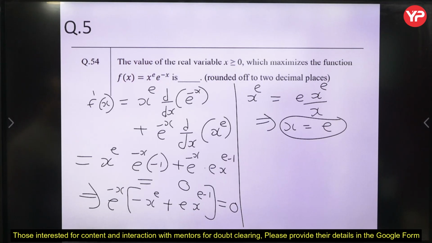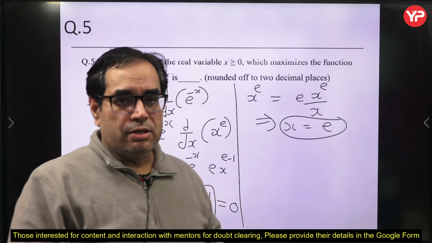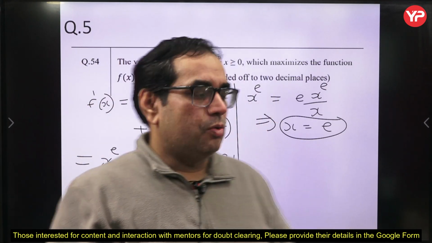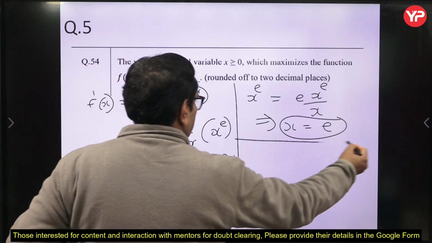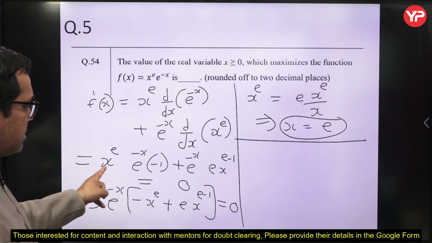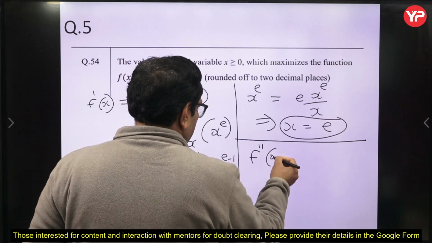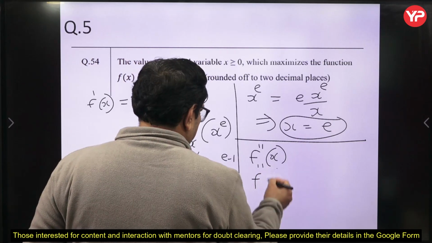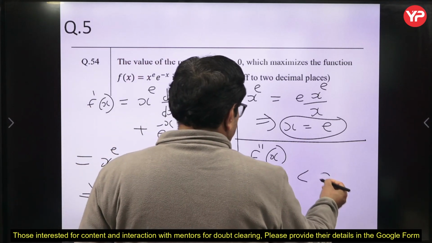In the exam we have to write 2.71, the value of e, that will be the answer. But further, if you want to verify whether it is a maxima point, you have to calculate the second order derivative. You have obtained f dash x, so you compute f double dash x, and then put x equal to e and you will get a negative value, less than 0.